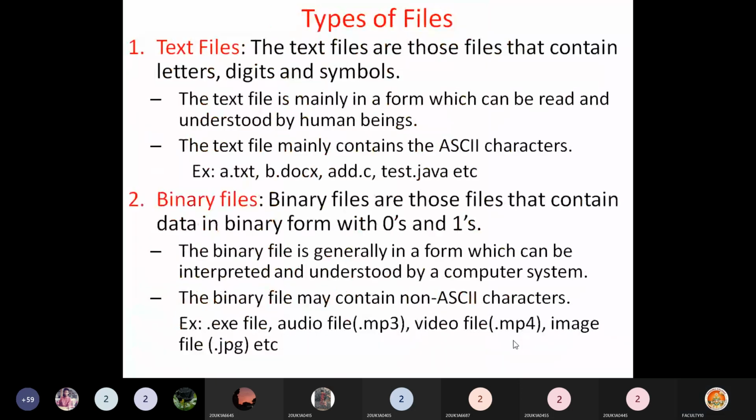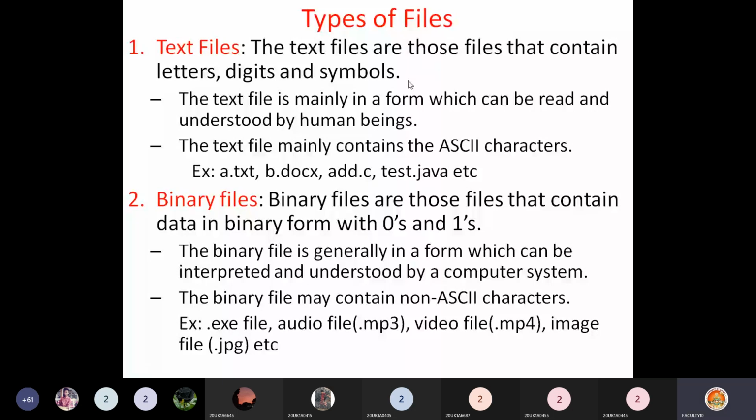Now we have different kinds of files in the system. One is called a text file and the second is called a binary file. Text files are those files that contain letters, digits, and some symbols.